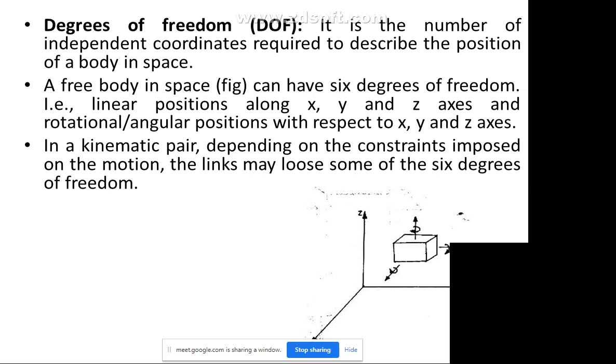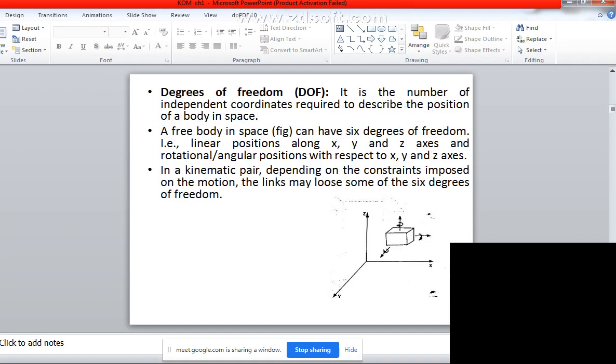A free body in space, as you can see in this figure, can have 6 degrees of freedom, that is linear position along the x, y and z axes, and rotational angular motions with respect to the x, y and z axes. In a kinematic pair, depending on the constraints imposed on the motion, the links may lose some of the 6 degrees of freedom. This is very important regarding degrees of freedom, so just understand the concept here.